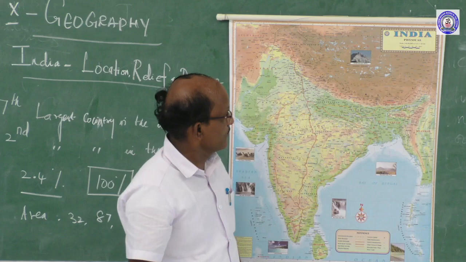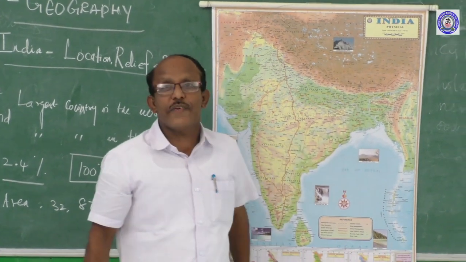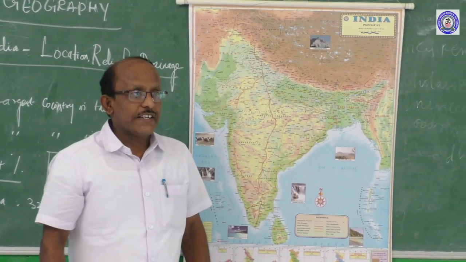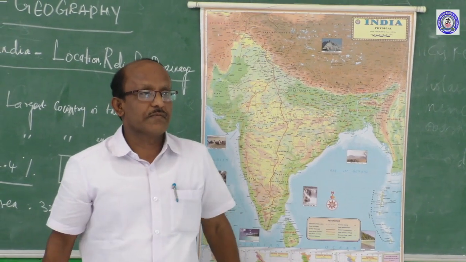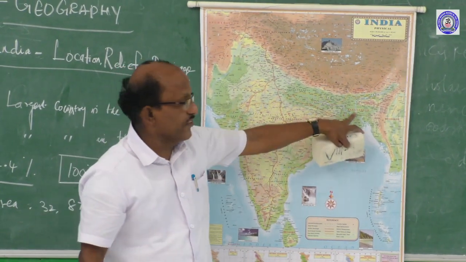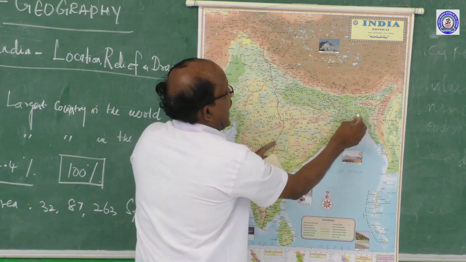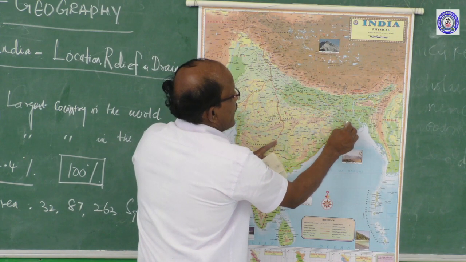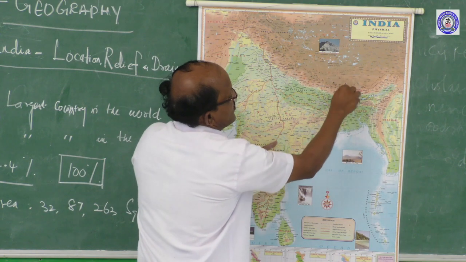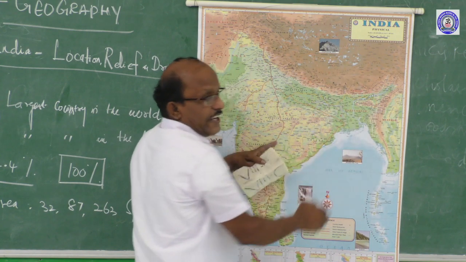And by seeing the map itself, we can say the largest border is with Bangladesh. See here, in Bangladesh we have a land connection on the west side, north side and east side.